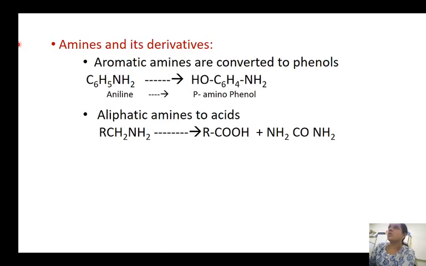Next, amines. As I already told you, along with alcohols, aldehydes, aromatic compounds and sulfur compounds, amines are also involved in the oxidation process. Now, amines are aromatic amines and aliphatic amines. We get amines when the amino acids are getting metabolized. When amino acids are metabolized, this ammonia goes into the urea cycle and this ammonia is detoxified to form urea that is excreted via the urine.